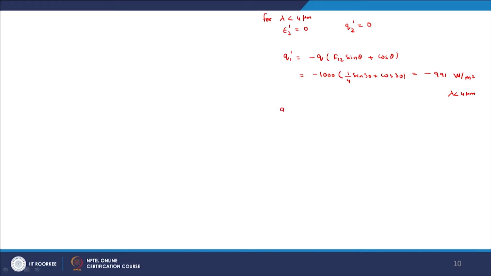And how about Q12? Now, Q12 is basically the energy exchange with the collector plate in the spectral range lambda greater than 4 micron. In the greater than 4 micron region, there is no solar radiation coming, and that is why Q12 will be simply equal to 0.